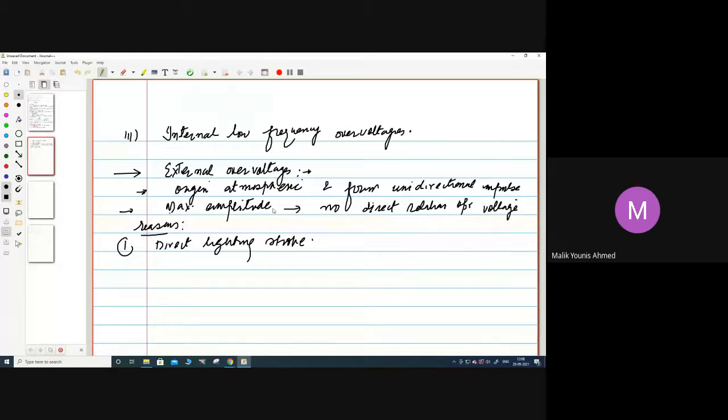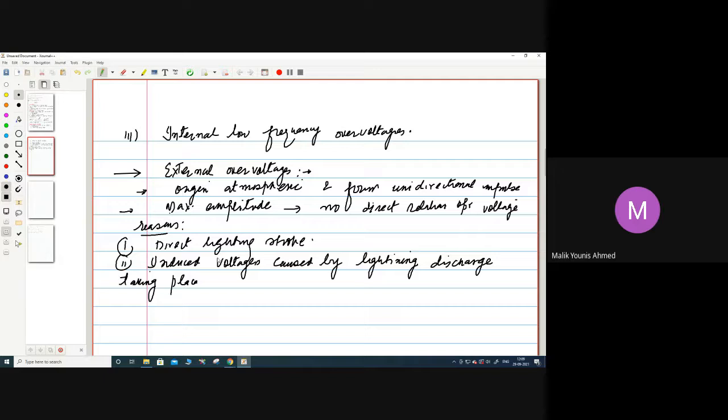Number two is induced voltages caused by lightning discharge taking place to earth near the line.